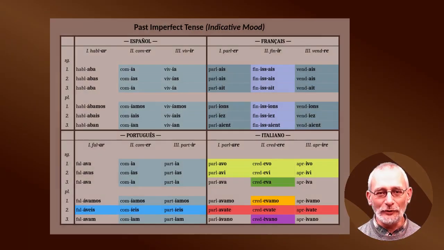So let's start. If we look at the conjugation of past imperfect tense in these four languages, we can observe that the conjugation of verbs in these four languages is quite regular and a bit simplified. Let's start with the first group of Spanish verbs, which is conjugated as follows: hablaba, hablabas, hablaba, hablábamos, hablabais, hablaban.